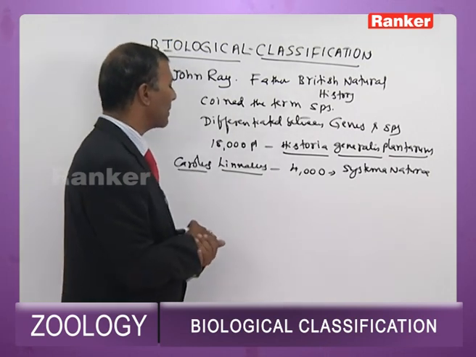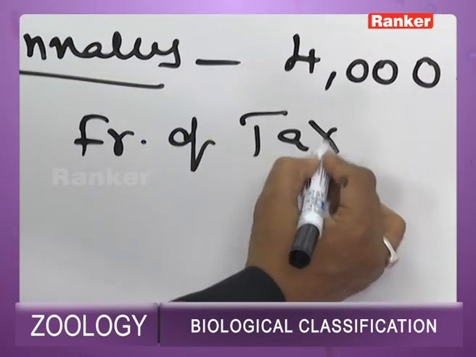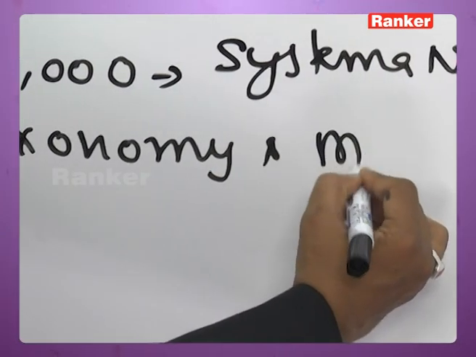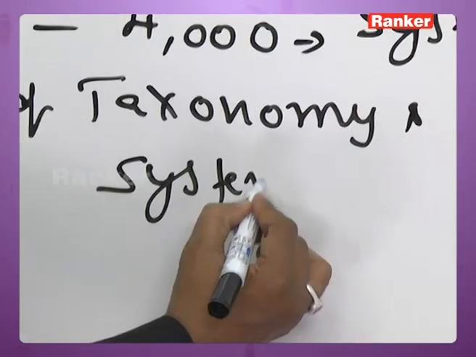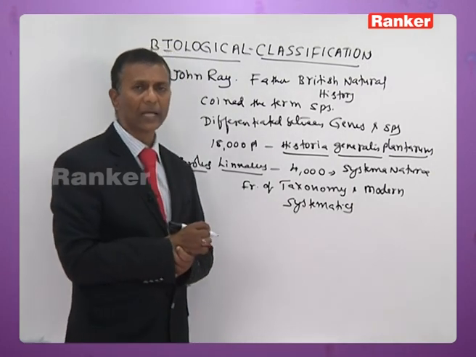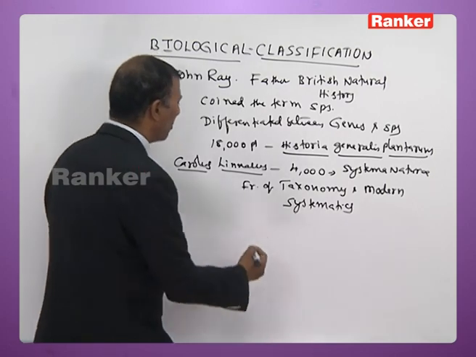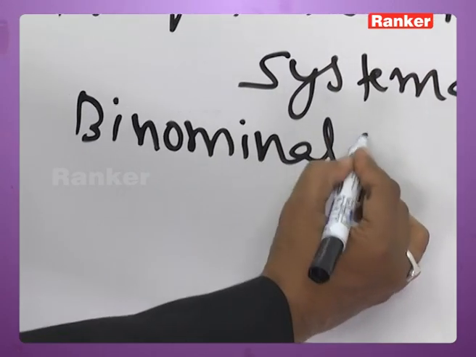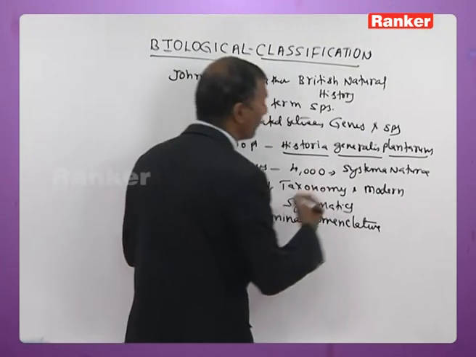Now this Linnaeus happens to be father of taxonomy and modern systematics. And he is the person who popularized binomial nomenclature.